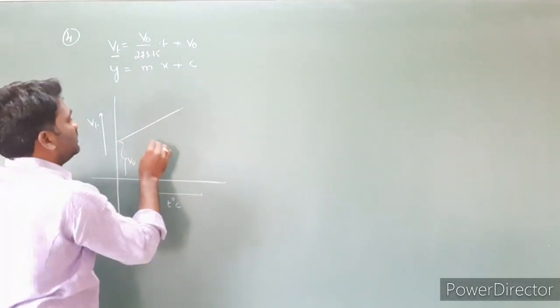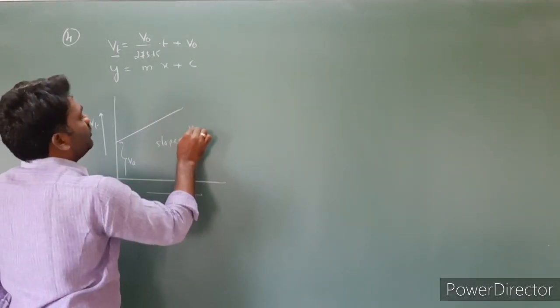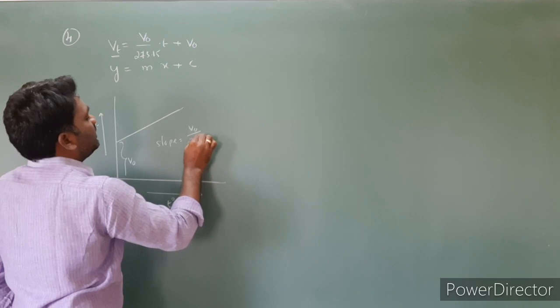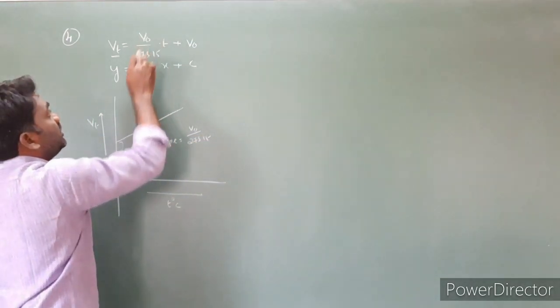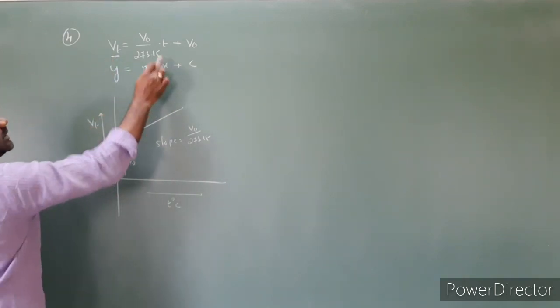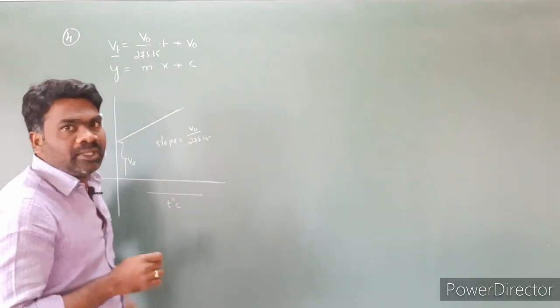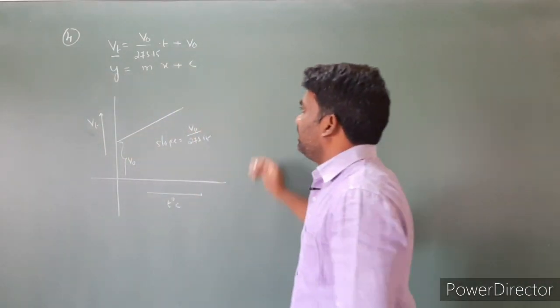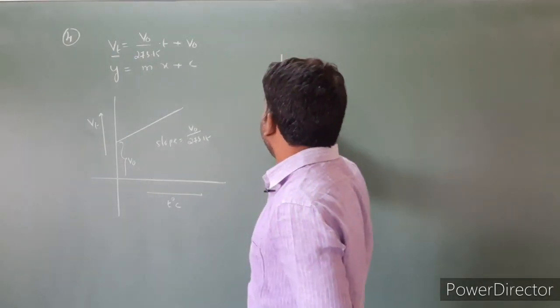The intercept is V naught. The slope m is how much? V naught by 273.15. So slope is equal to V naught by 273.15. So on the y-axis I took Vt, on the x-axis I took temperature in degrees centigrade, and the intercept is V naught. And this is another graph. The same graph you can represent in another way.